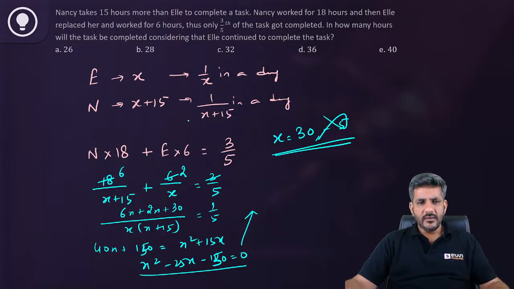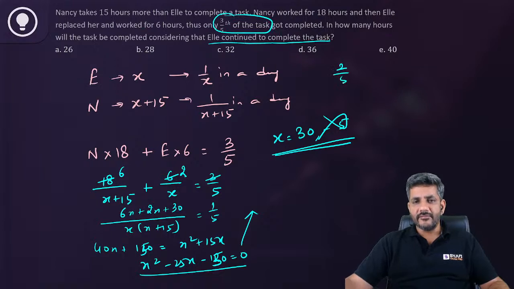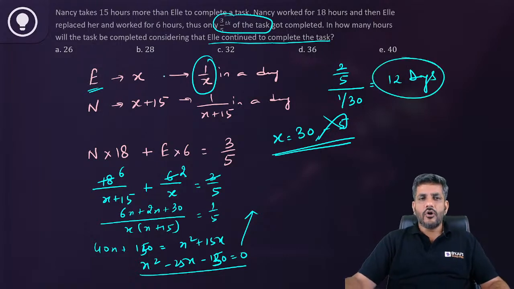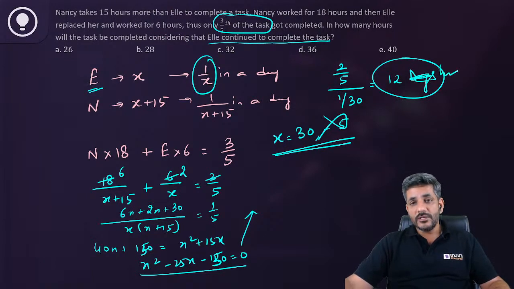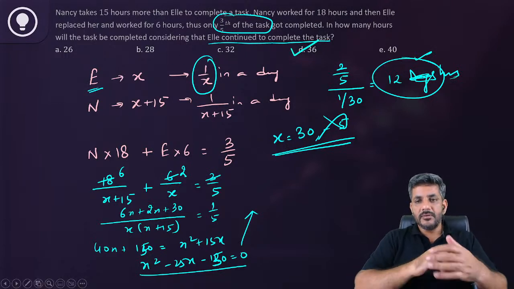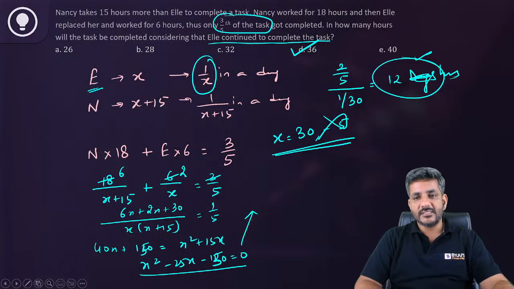Nancy can do the job in 30 plus 15 hours. The question asks in how many hours the task will be completed if Ellie continued to complete the task. Now how much task is remaining? Task remaining is 2 by 5. This is to be completed by Ellie. Ellie can do 1 by x in an hour, that is 1 by 30. So how long will 2 by 5 take? 2 by 5 divided by 1 by 30 is 12 more hours. So they have already taken 18 plus 6, 24 hours, and they are going to take another 12 hours to complete the job. So the total time taken to complete the job is 36 hours. That is the correct answer.